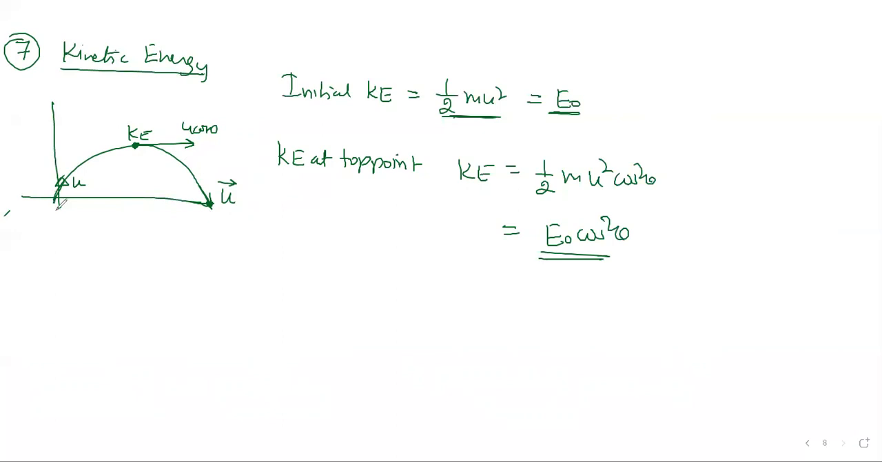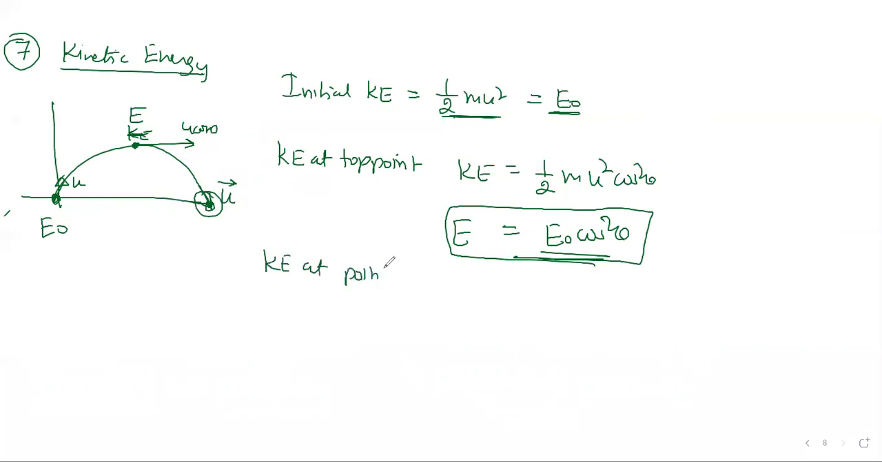Kinetic energy at the point of projection is E naught. Then kinetic energy at the highest point, let's call that E, is simply E naught into cos square theta. Also, somebody may ask what is the kinetic energy at the point of landing. Same answer: half m u square. The magnitude of velocity will be the same, just the direction opposite. So these are the kinetic energy questions, and very, very simple.